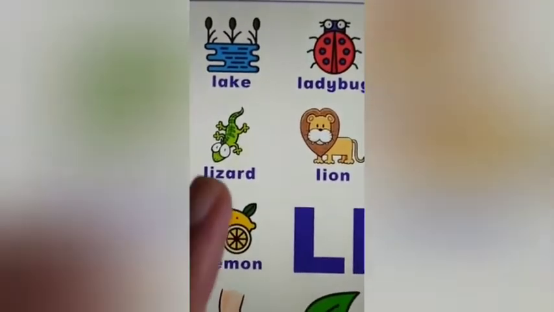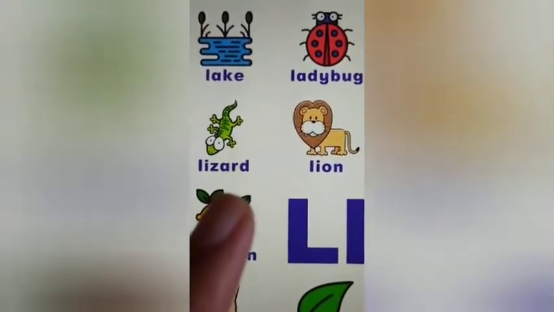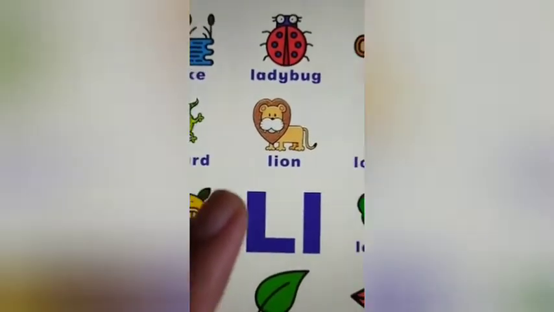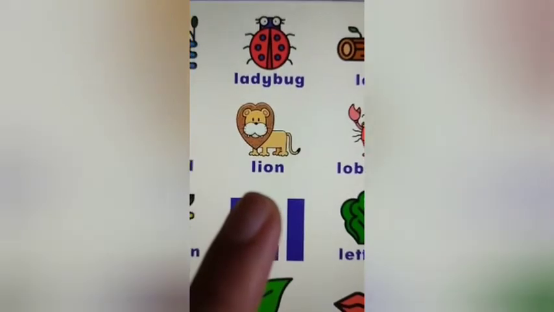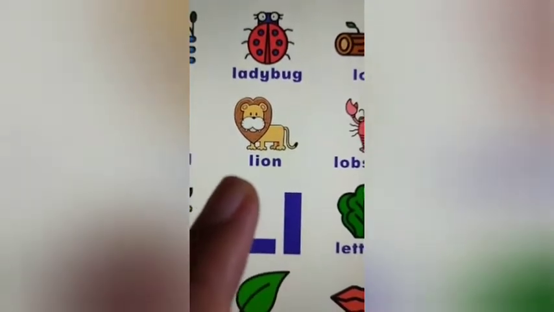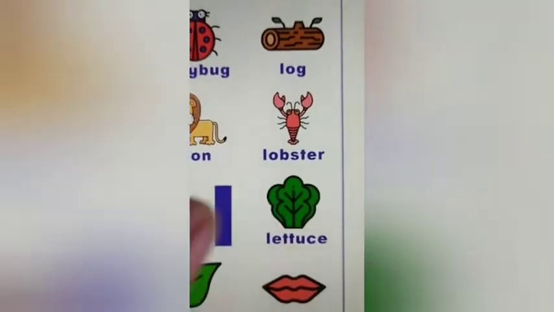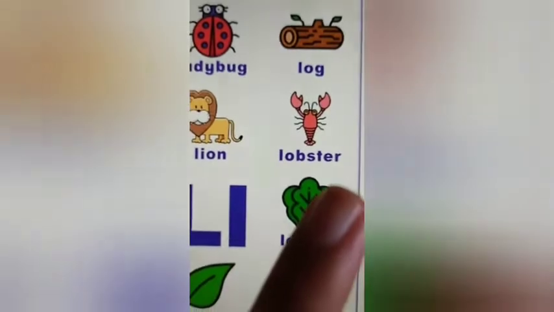Now again, we have this animal. It's a lizard, very commonly seen in our houses, yes? Lizard. Then we have the lion. Yes, it's the king of the jungle. Lion. Again, this is a sea animal. It's called the lobster. Lobster.